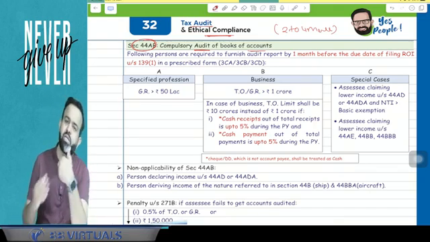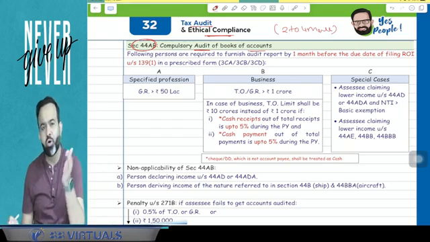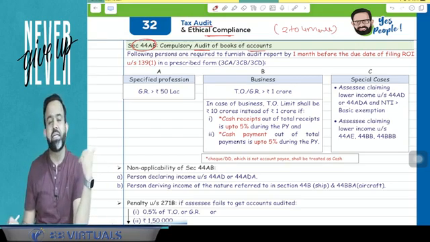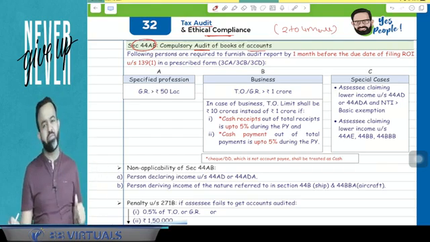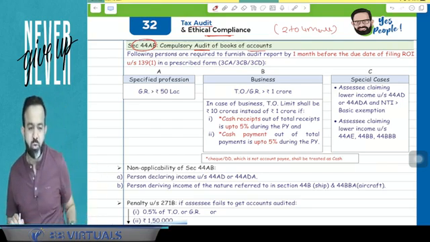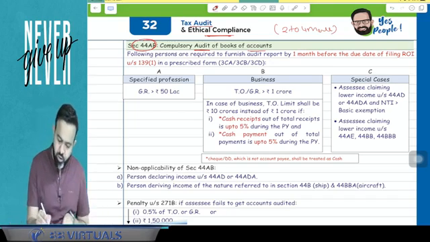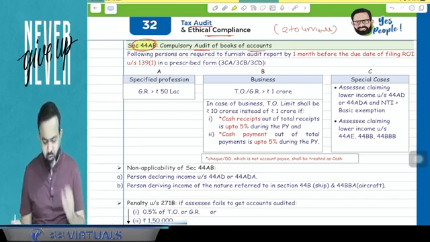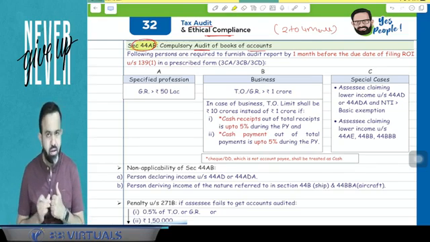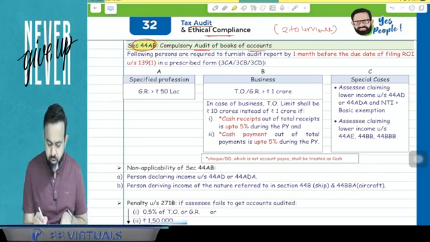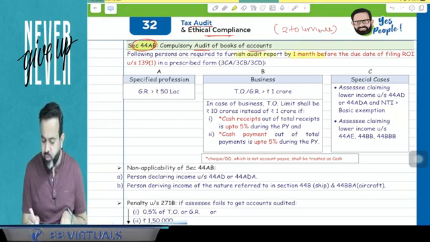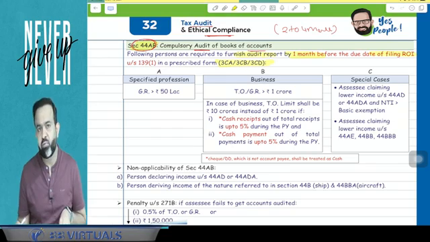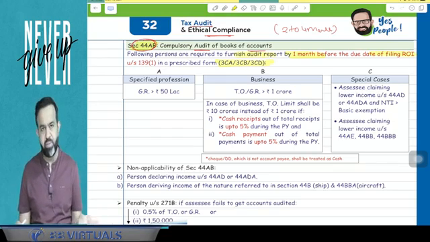Suppose your due date of return filing is 31st October, then your audit due date is 30th September. If your due date of return filing is 30th November, then the audit due date is 31st October of the assessment year. This Section 44AB we have already covered in our PGBP topic, but now we will revise it. What the section says, pay attention. The following persons are required to furnish the audit report 1 month before the due date of return filing in the prescribed form, and the forms are 3CA, 3CB and 3CD.